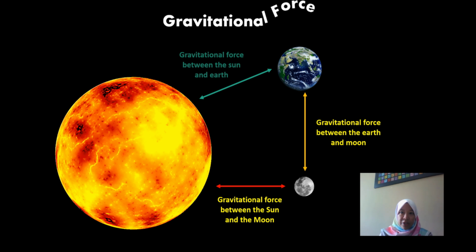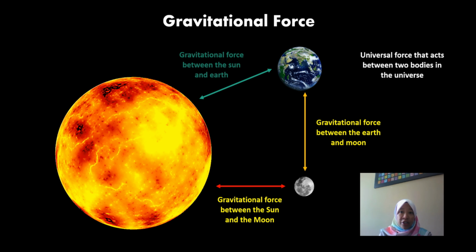So, what is gravitational force? Gravitational force is a universal force that acts between two bodies in the universe. For example, a gravitational force exists between the sun and the earth, also between the earth and the moon, and also between the sun and the moon.